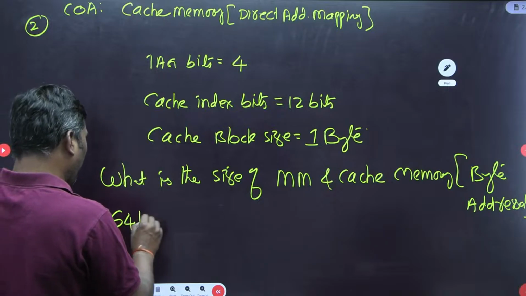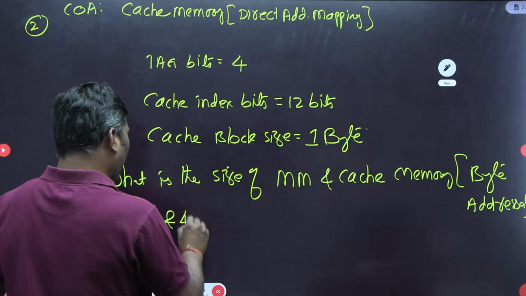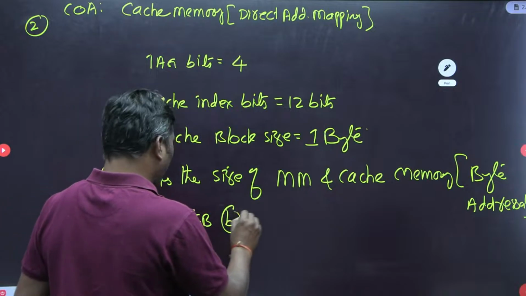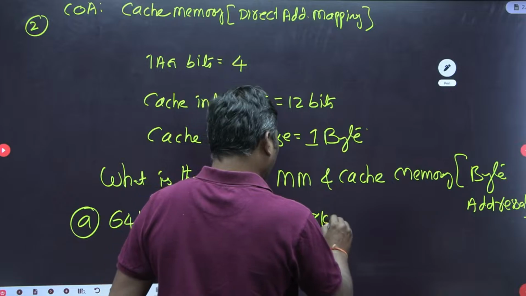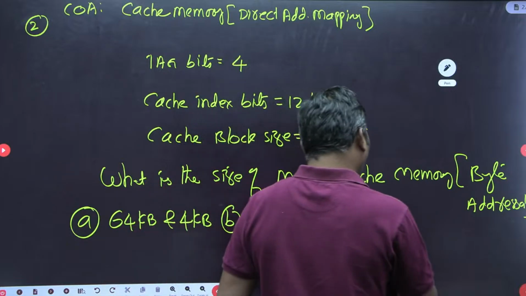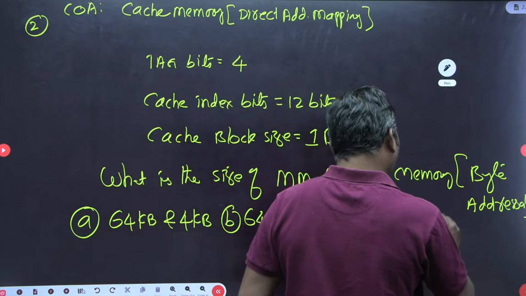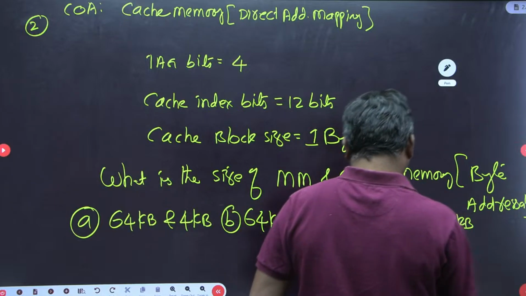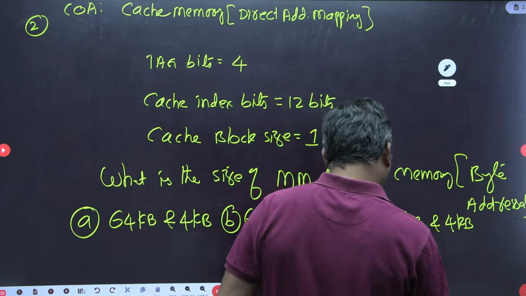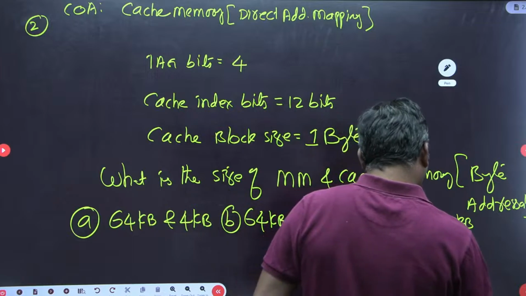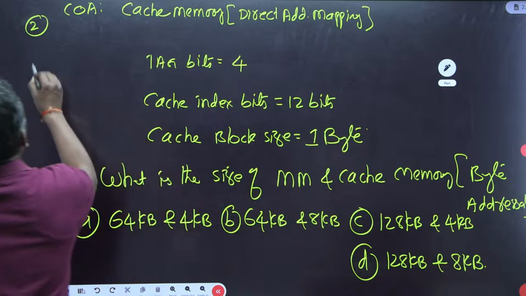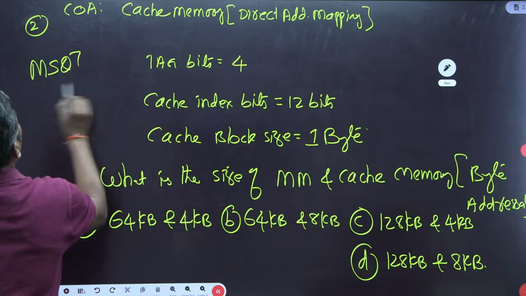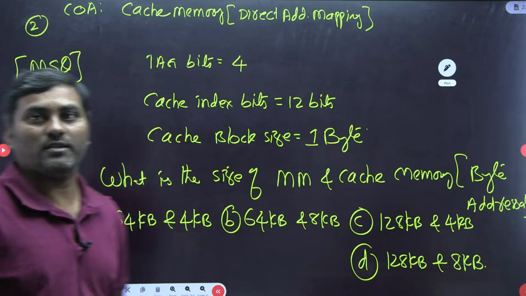Option A: 64 KB and 4 KB. Option B: 64 KB and 8 KB. Option C: 128 KB and 4 KB. Option D: 128 KB and 8 KB. It is an MSQ question, he asked.